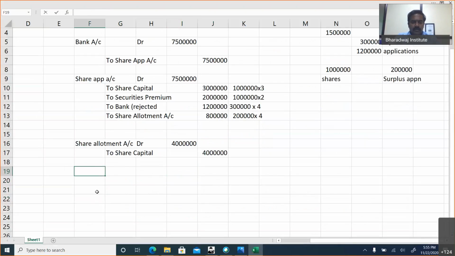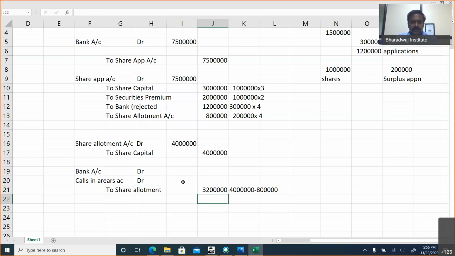Then bank account debit, calls in arrears account debit, to share allotment. If you look at the allotment money due, out of 40 lakhs, already 8 lakhs has been adjusted. So 32 lakhs is the money due.